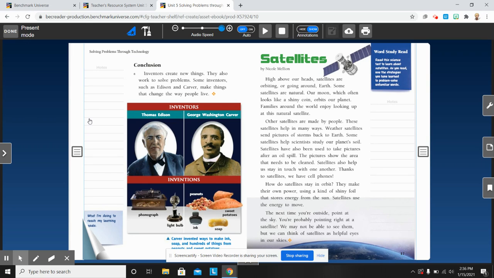We think about making an inference, and when we make an inference, we're making a decision about what we have read, and we're using clues from the story and details that we already know to make a decision about what is happening. Remember, we said that authors don't always tell you everything. So, to make an inference means that you are deciding about something in the story without the author telling you. And so we come to the inference that there had to be some problems that inventors needed to solve. And these two men worked to solve those problems.